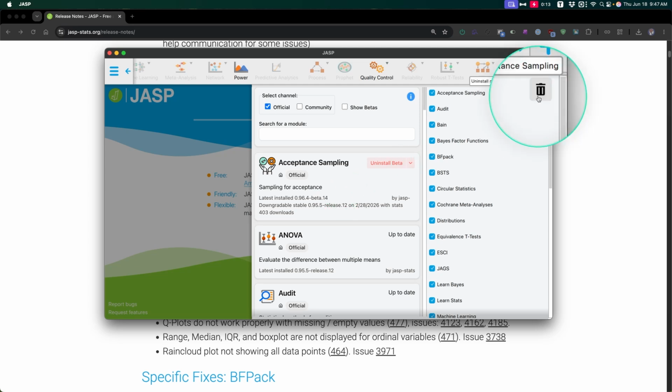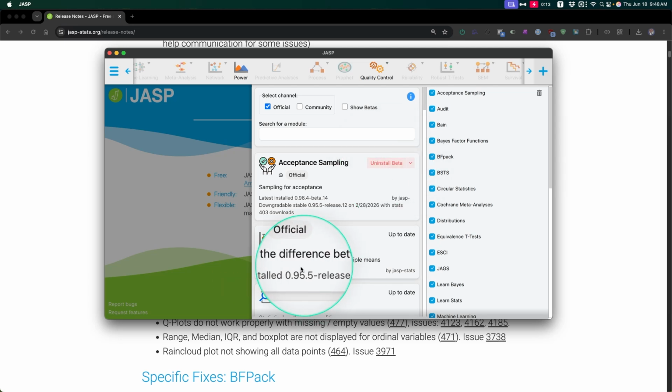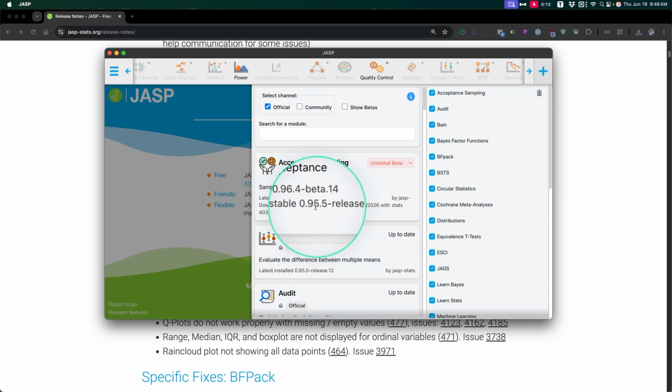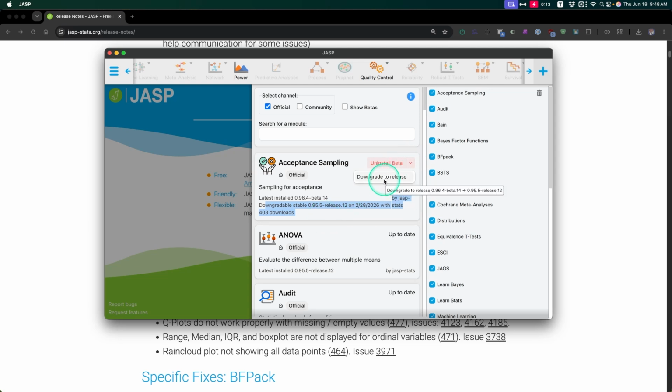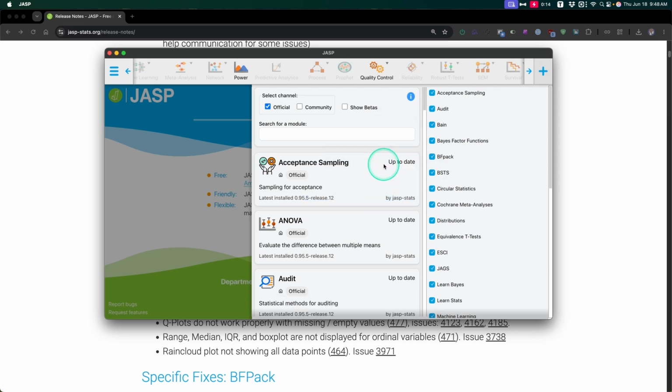And you can see here, it now has a trash can. What this trash can does is the same thing as the uninstall beta button. It will take it back to, as you can see here, that same release that we had previously, right? This stable one. You can see downgradable stable, right? And so we can uninstall beta and it will do that. Clicking on this is also just downgrade to release. I'm assuming that these two things do the same thing. Okay, downgrade to release or uninstall beta. And yeah, it does the same thing. I wonder if the down arrow drop-down menu will feature other commands in the future.